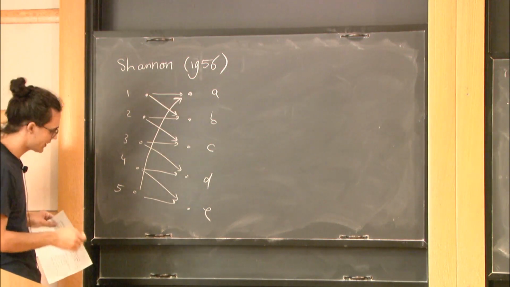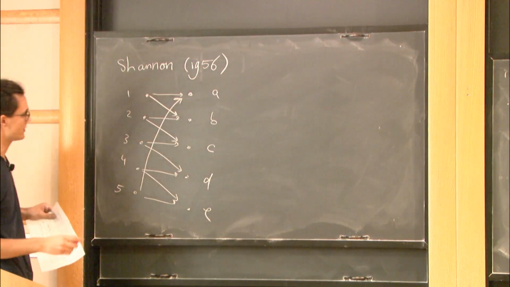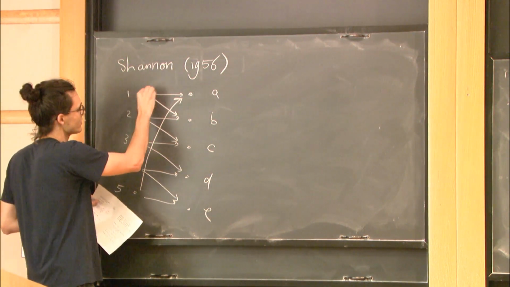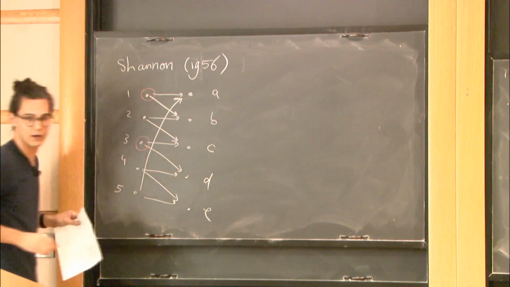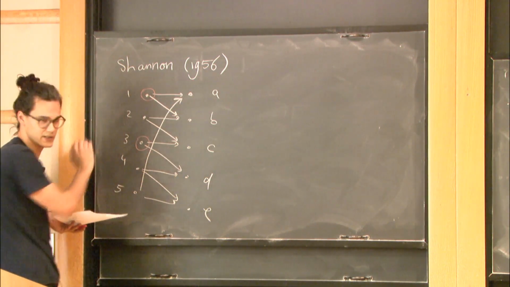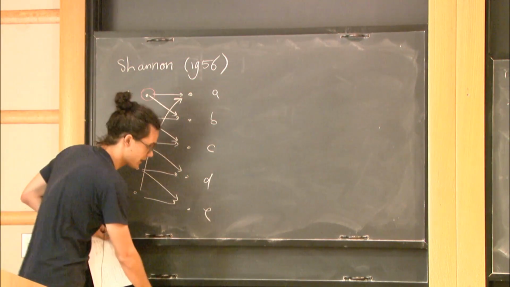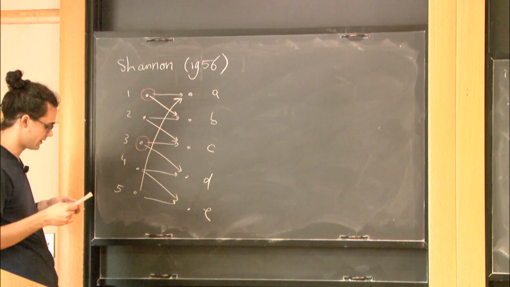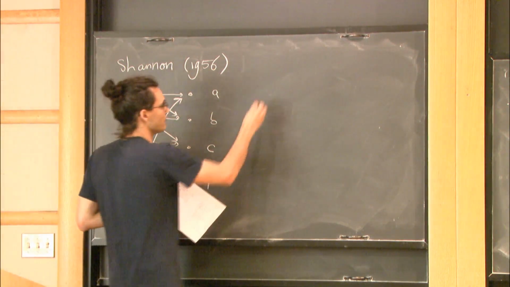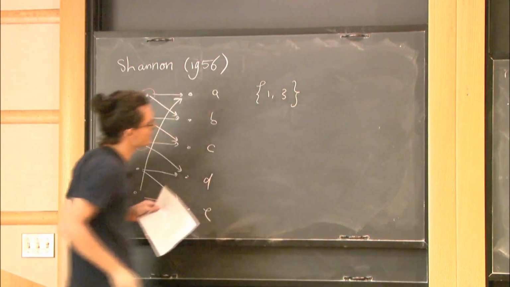So to do perfect communication without error, we can restrict the input, for example, to the elements 1 and 3. Then if we agree to use only these inputs, the receiver can know what we meant to send. So this is a good set of inputs.